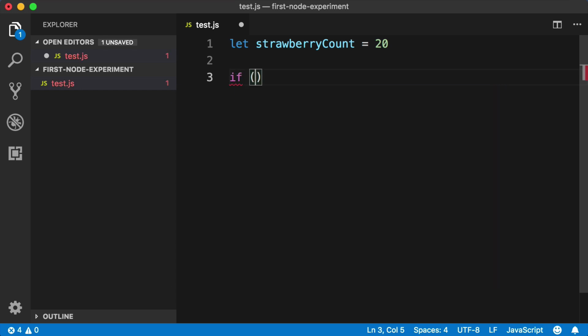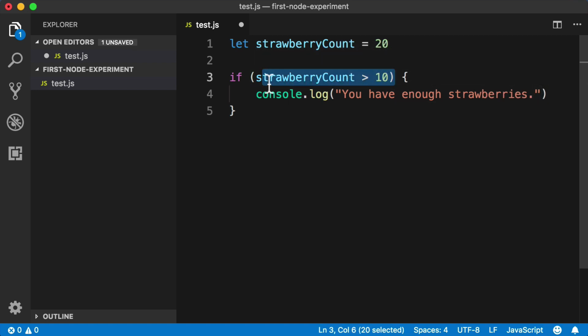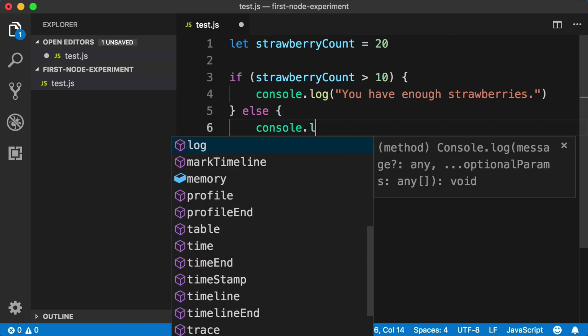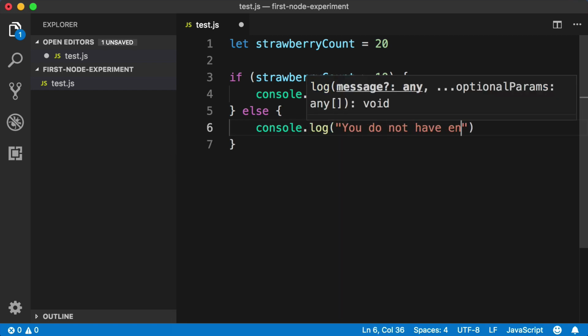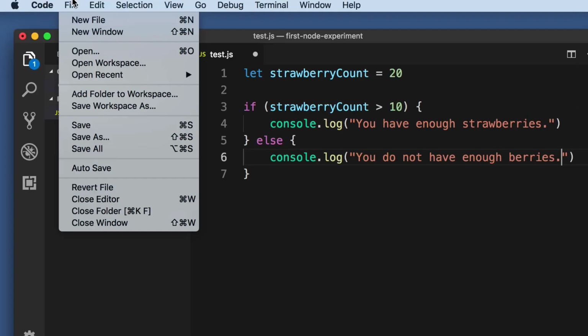So we'll say if, parentheses, curly brackets. Within the parentheses for our condition, we can say if strawberryCount is greater than 10, then within the curly brackets, we can drop down and say console.log, you have enough strawberries. And if this is false, if strawberryCount is not greater than 10, down here after the closing curly bracket, we can just say else, curly brackets, log out to the console, you do not have enough berries. Then push Control S or Command S to save this file, or you can just use File, Save.